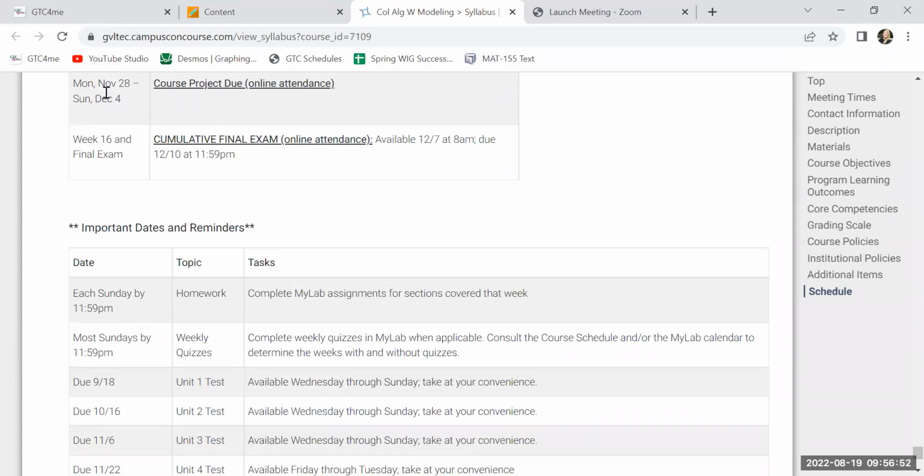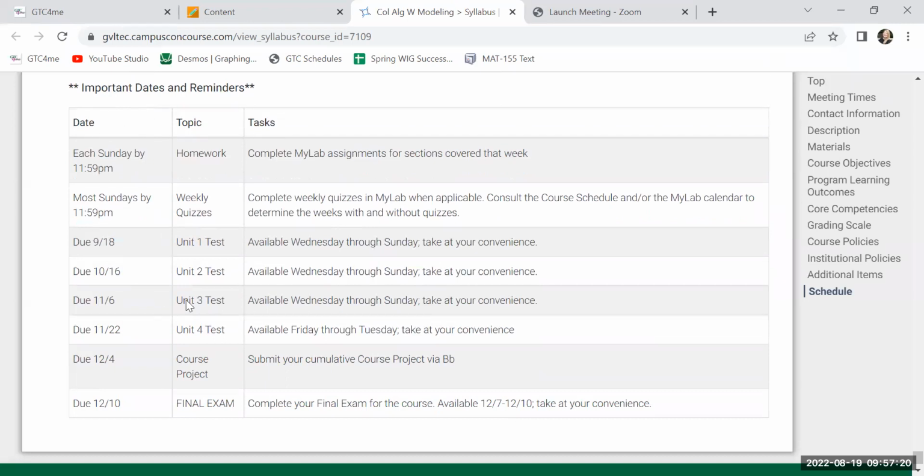And you have a course project that's due at the end of the semester. We'll talk more about it at the end of the semester. It's cumulative, so you can't do much to prepare. I'll make sure you have 2 to 3 weeks to do it. Otherwise, you will be good. Your final exam is cumulative. I will make it available for 3 days. I guess that's really 4 days, the 7th, 8th, 9th, and 10th of December. So you can take it whenever you get a chance.